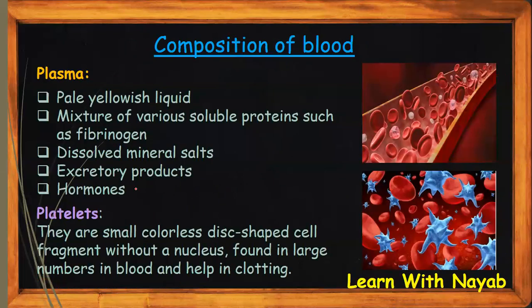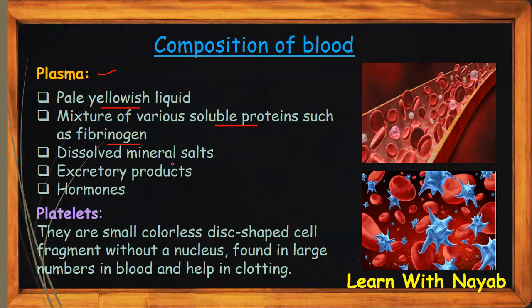Now let's go to the other slide. We're going to read about the detailed composition of the blood. So first, as we saw, plasma. Plasma is a pale yellowish liquid, a pale yellowish mixture. It is a mixture of various soluble proteins such as fibrinogen, and some other proteins called albumin and globulin. So there are many proteins in the plasma.